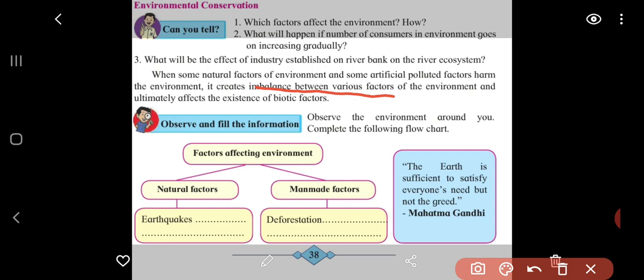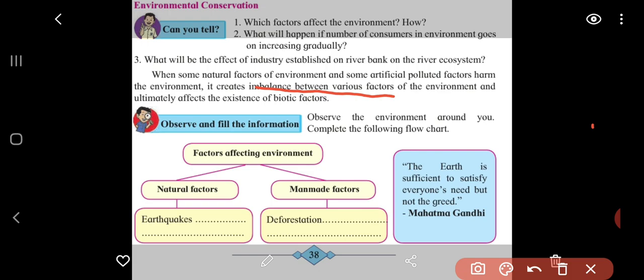One more thing I would like to add, as you would be knowing, the government has reduced the syllabus. About 25% of the syllabus has been reduced from each subject. We have already finished 2 chapters, but this is the 3rd chapter and we have already started it.